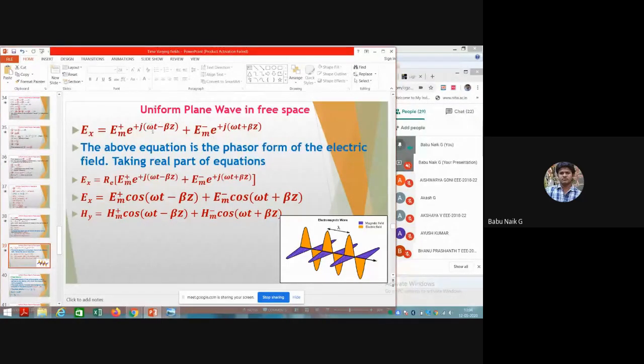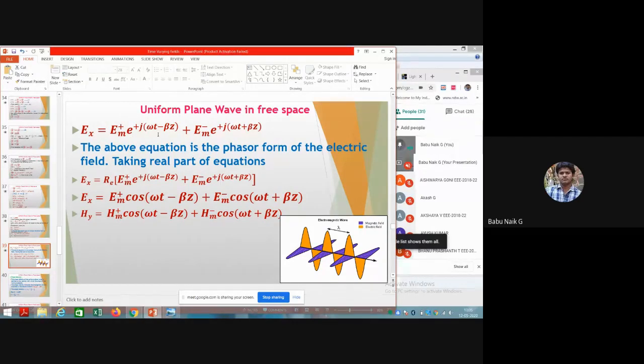Omega t is nothing but angular frequency with respect to the time, and then beta z, where beta is nothing but the phase shift constant. That phase shift is with respect to the time, so your waveform also will go on changing. That is a phase shifting of each period of 2 pi, if you go on to n pi and so on. That depends on the period of the wave signals. So that beta phase shift will change.